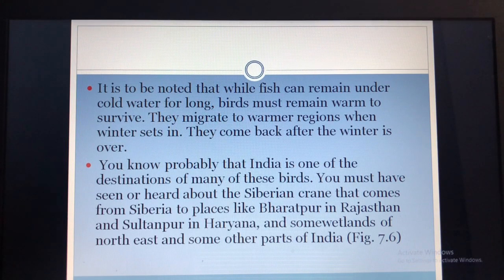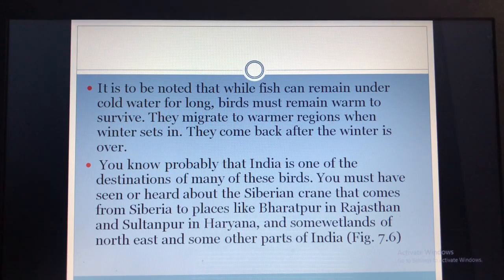Then birds must remain warm to survive. So what they do, they cannot live in the water for all the seasons. So they migrate, means move from one place to another. So during the winter season, when the winter comes, they cannot live in the water. So they move to the warmer places, means where it is hot. Again they come back after the winter is over.